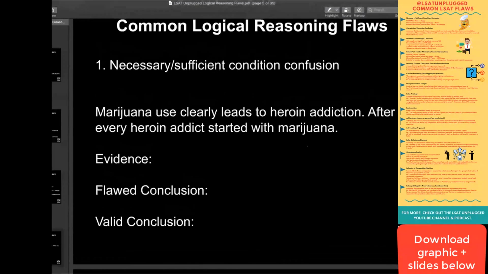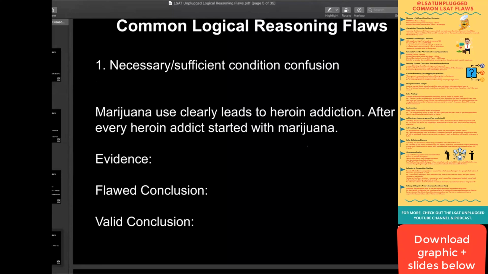Now I've got another example here. I brought this up in the past as well. Let's say we have given: marijuana use clearly leads to heroin addiction. After all, every heroin addict started with marijuana. So I'm going to invite anyone who would like to just jump in and type in the chat or unmute yourself and share with me what's the evidence in this statement. We'll break it down bit by bit, piece by piece.